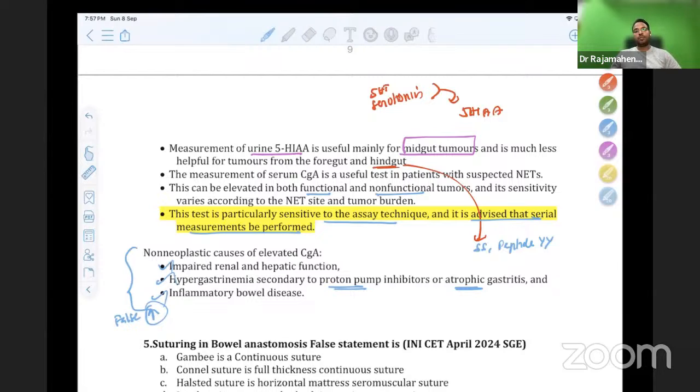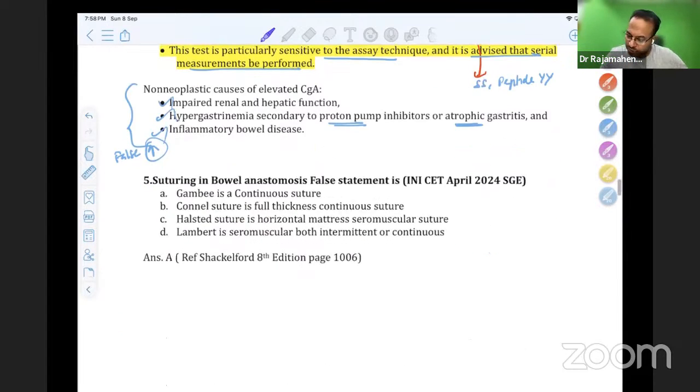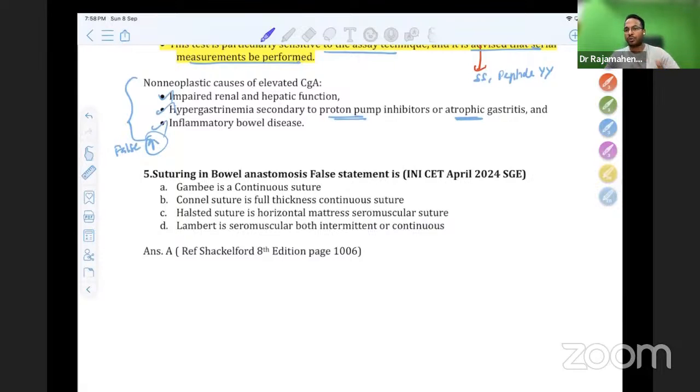So don't forget, carcinoid tumor is another favorite topic of national board exams. We always see some areas are focused by INI SS examiners as well as NEET SS examiners. One is carcinoid tumor, another is short bowel syndrome. All these are favorite topics. You should not forget these topics. And first time they are asking a question which is a suturing related question. This question may be a general part question or also a SG part question, we don't know.